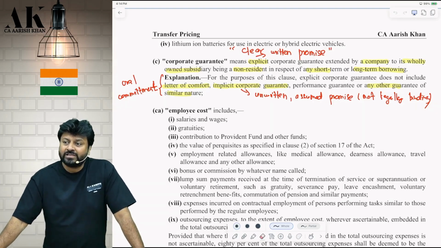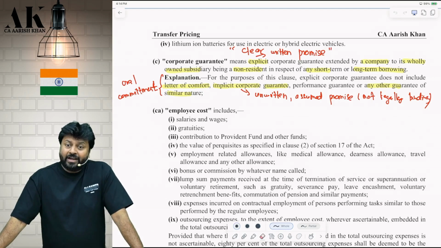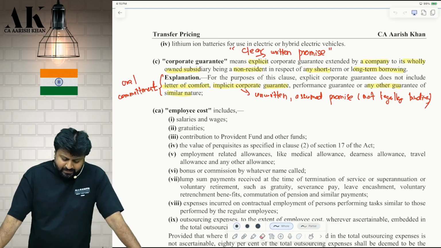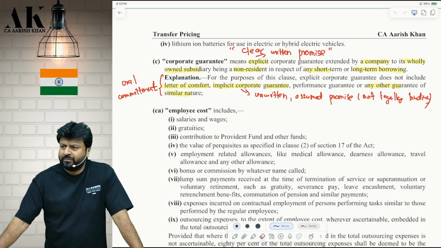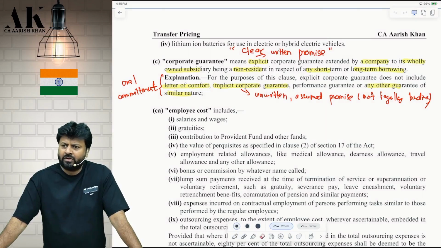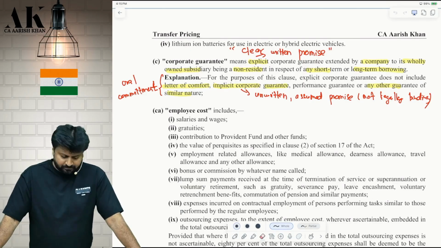Intra-group loan was to whom? Non-resident associated enterprise. It was not only wholly owned subsidiary, correct? Here it has to be wholly owned subsidiary only. Are you clear? Again, the other person, the borrower, has to be what? Non-resident. Circle: the borrowing can be short-term or long-term. I can give you a guarantee for long-term borrowing also, short-term borrowing also, but it has to be an explicit guarantee.